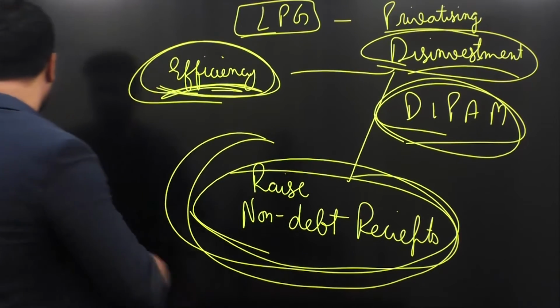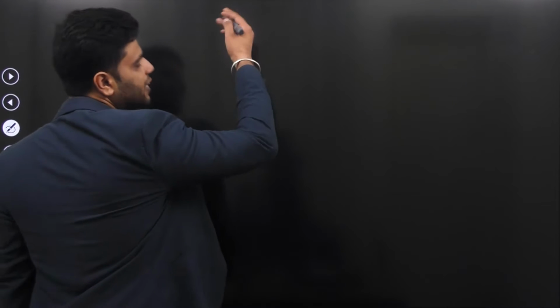I'll tell you why. Because earlier it was assumed that government is selling some of its assets to raise money and spend it wherever it wants. But government has cleared its stand. Government has said that we are actually not disinvesting. We are doing an important function called public asset management.